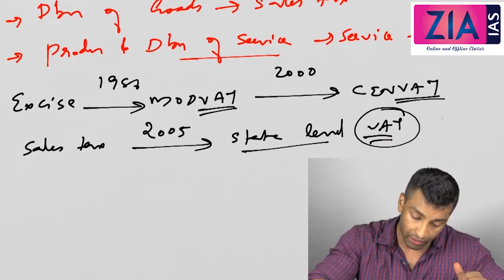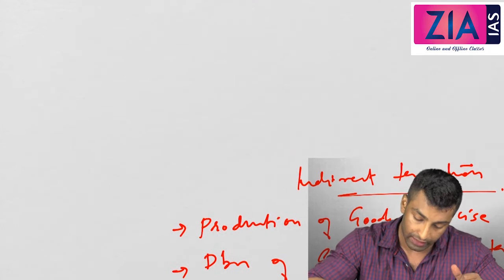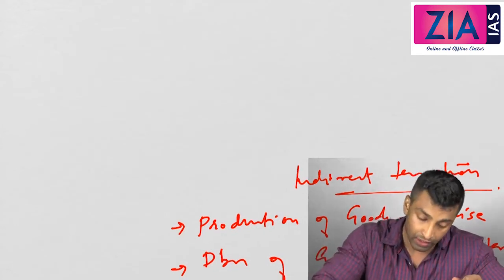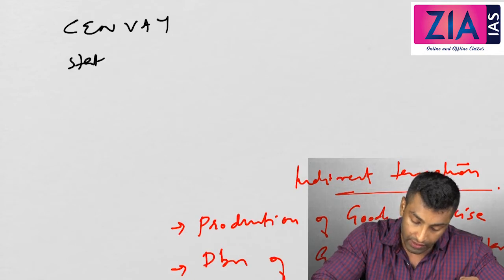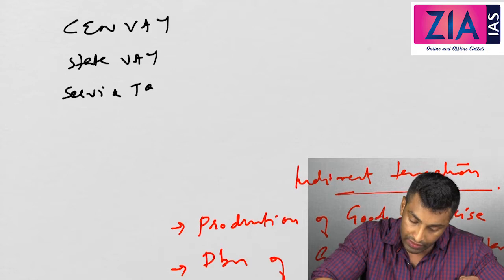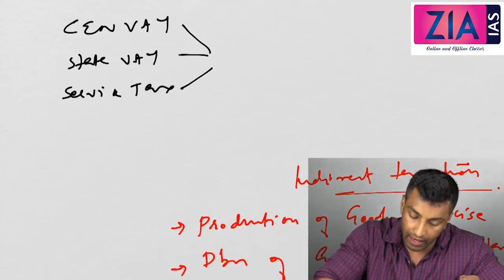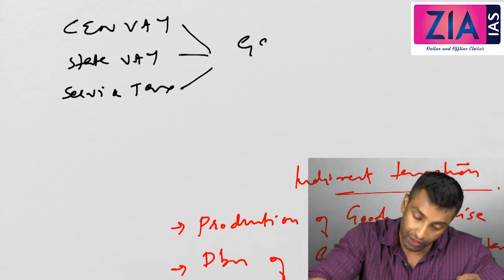Okay, now what happened? Now we have three different taxes. Now we have this one, sen VAT, and we have state VAT, and we have service tax. These three are now actually merged to GST.